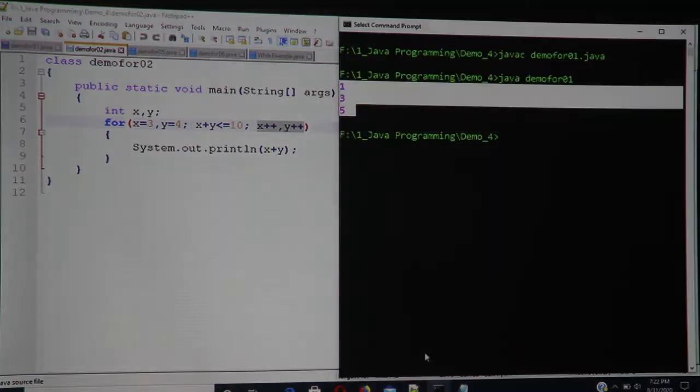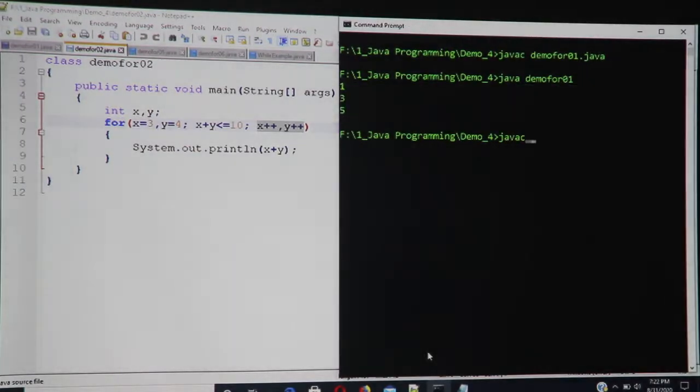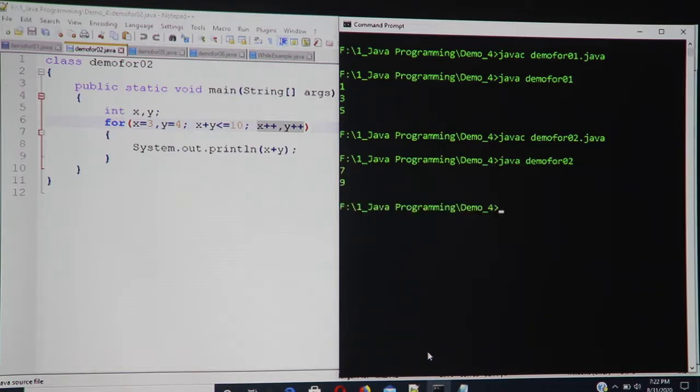So let us quickly compile this program as well. This is typically an example with multiple initializations and multiple increments, and there is a condition in between. Now you can have a condition with logical operators like and, or, so you can have multiple conditions as well. This is successfully compiled, and I am executing it, and here it is.